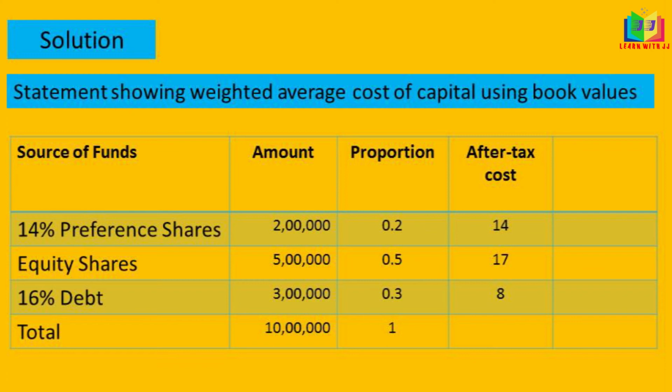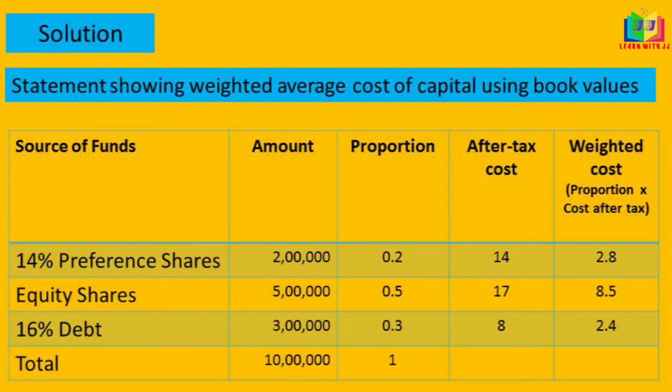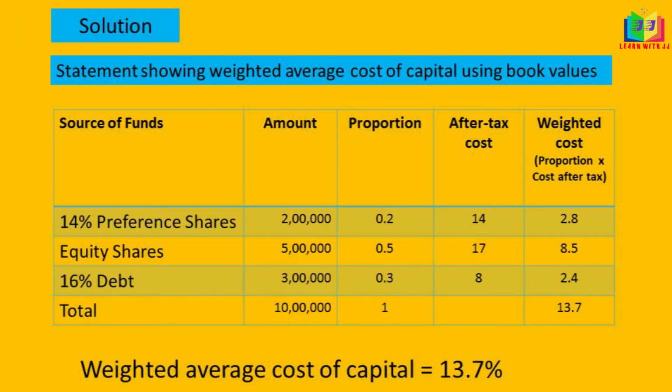Keep in mind, we have to write only after tax; if it was before tax, we have to find out after tax. Now we find the weighted cost by multiplying the proportion column with the after tax cost column. We get 2.8 for preference shares, 8.5 for equity shares and 2.4 for debt, and the total weighted cost is 13.7, which is the weighted average cost of capital using book values.